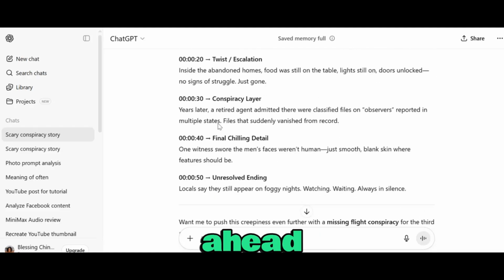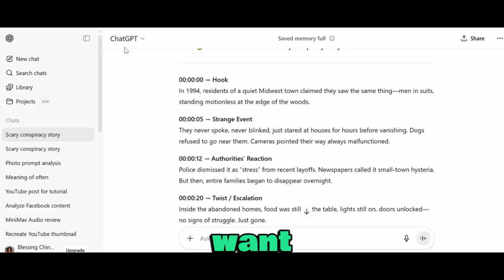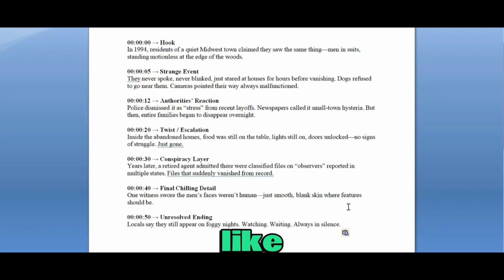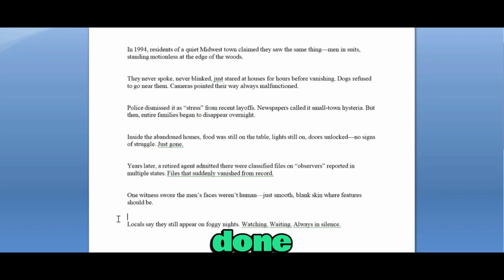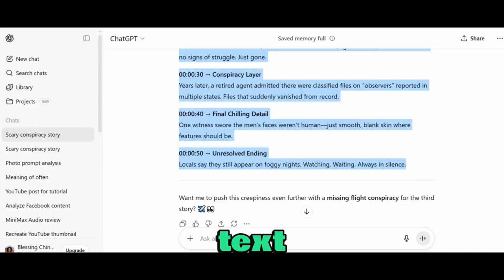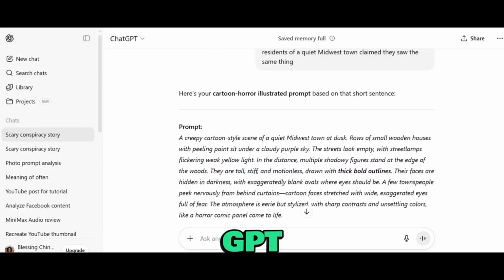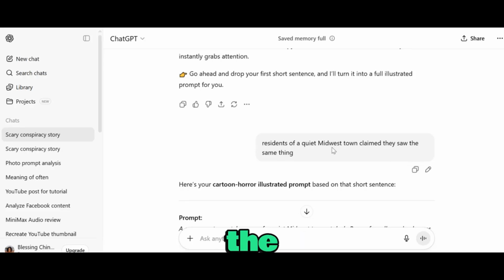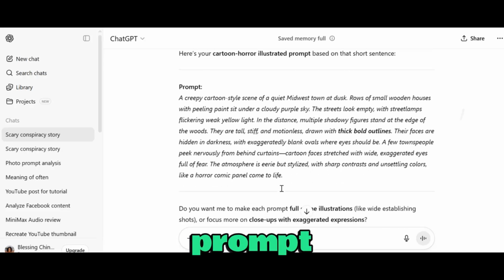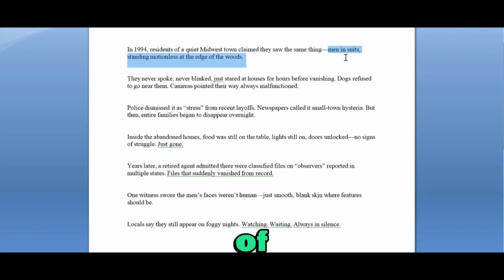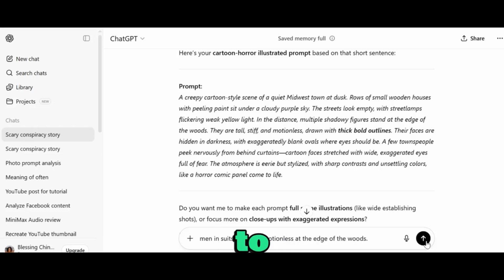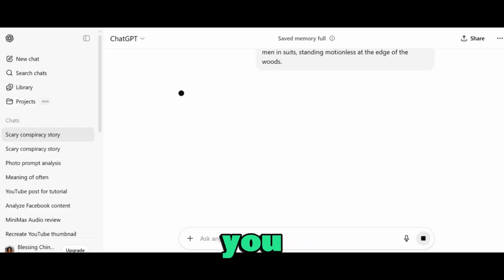So what you're going to do is go ahead and copy the exact story that you would want to go for, and then paste it on your notes or on your MS Word like I'm doing right now. Go ahead and remove the timestamp and title so that only the story remains. Once that is done, copy a small portion of the story text and paste it into ChatGPT. And ChatGPT will convert that part of the story into an image prompt. So go ahead and copy different parts of the story and paste them into the ChatGPT prompt box to generate different scenes for you.